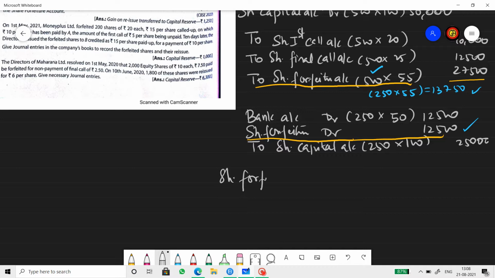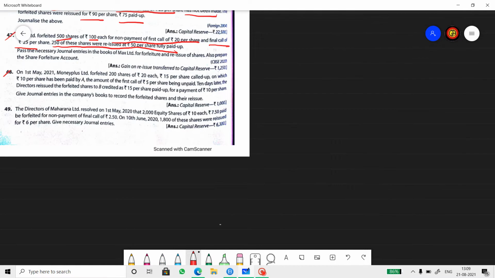Share forfeiture account debtor to capital reserve, amount will be 1250. Hope this is clear to you. Now let's do the next sum. Now 48th question.